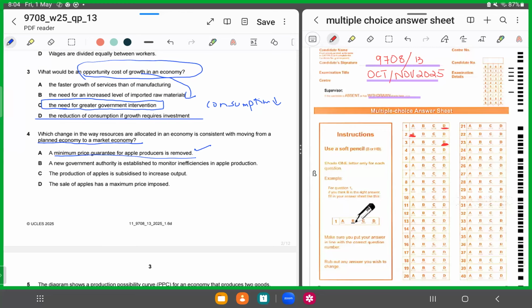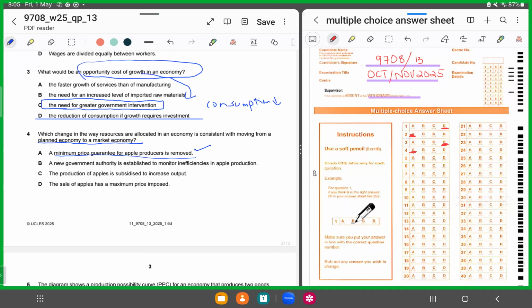That's the correct answer. But then, what about the remaining ones? A new government authority is established to monitor inefficiencies in apple production. Inefficiencies exist in a market economy. Remember, we talked about externalities, right? The production of apples is subsidized to increase output. For the sale of apples, a maximum price is imposed. So maximum price is done after the externalities are there, or in order to restore this equilibrium in the market, right?